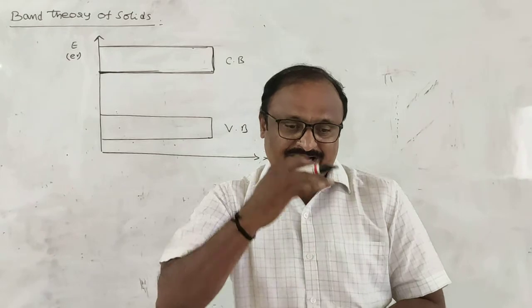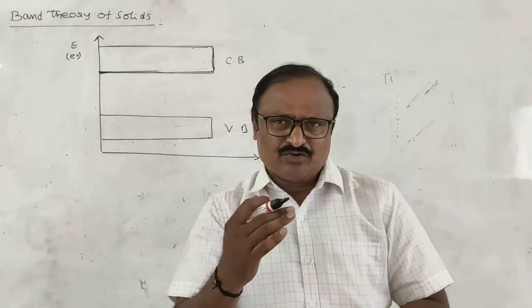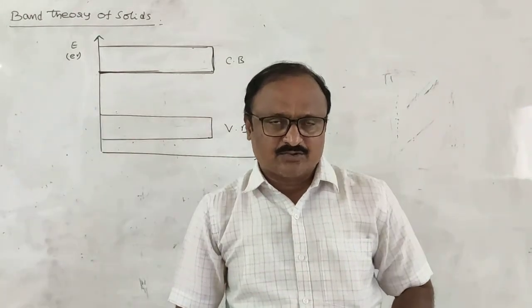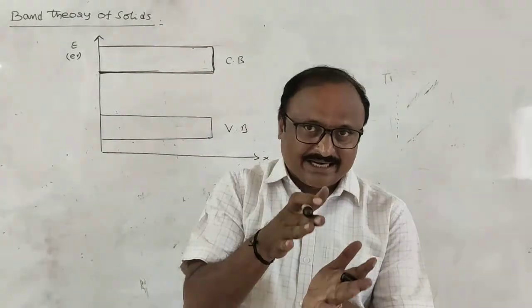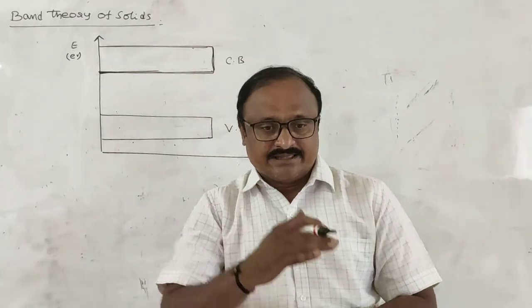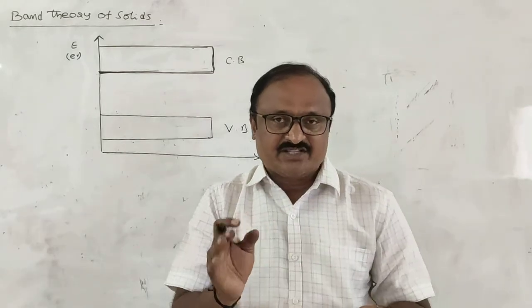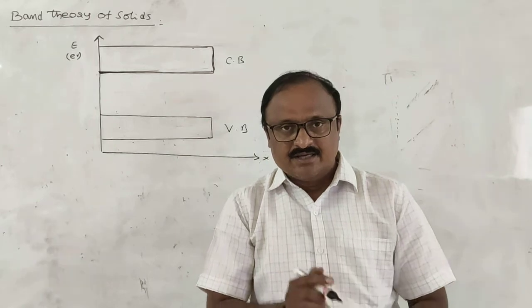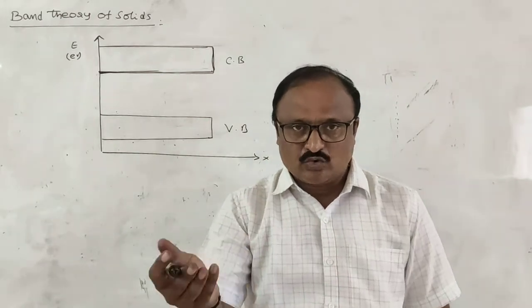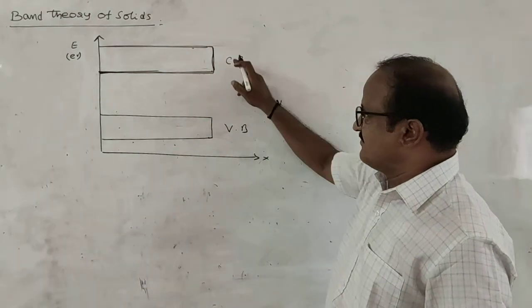A crystal has so many atoms. That's why we have a closely packed set of energy levels. The closely packed set of energy levels is called an energy band. Generally, energy bands are two types: valence band, second conduction band.